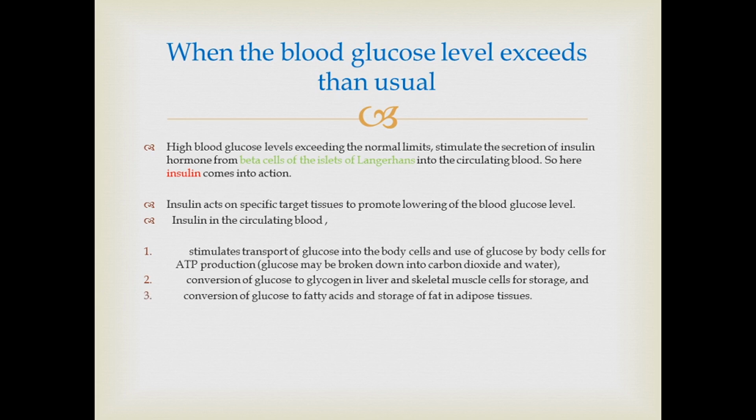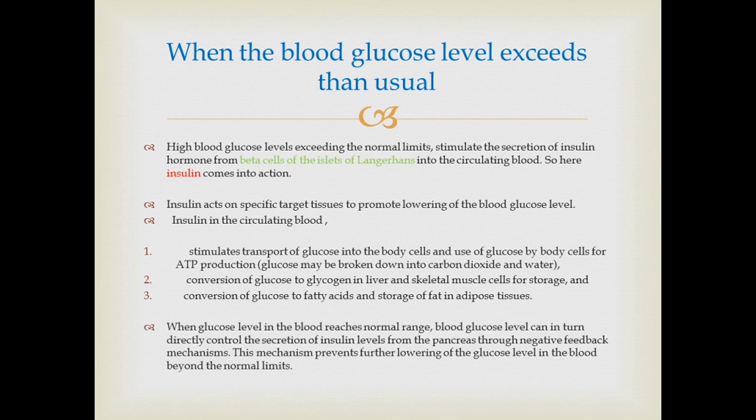And third, conversion of glucose to fatty acids and storage of fat in adipose tissue. So simply, insulin makes body cells use up glucose, and after that as well, if more glucose is remaining, then that will be converted to glycogen and stored in liver and skeletal muscles. And after that also, if an excess amount of glucose is remaining, then that will be converted to fatty acids and stored as fat in adipose tissues.